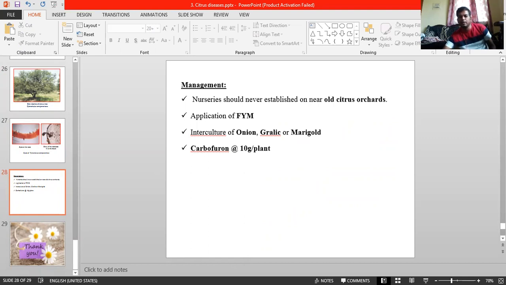Anything left? Gummosis, pink disease, check them out. Dry root rot is there, that is Macrophomina. You can just check in the notes. I will upload the notes, especially the economic part, which covers the susceptible, resistant, and indicator plants, and dry root rot. Citrus canker is completed, and Tristeza and greening are completed. Other minor diseases are not required. Continuing with those things, okay.